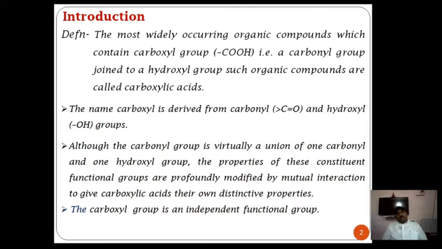So this is the general information about carboxylic compounds or carboxylic acids. Now carboxylic acid means an organic acid or organic compound which contains a carboxylic group, COOH group. Such organic compounds are known as carboxylic acids. Okay. Now again, you know that the common name of carboxylic acids depends upon their origin, or is derived from that part.